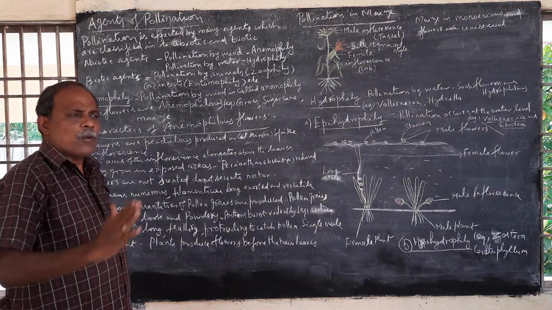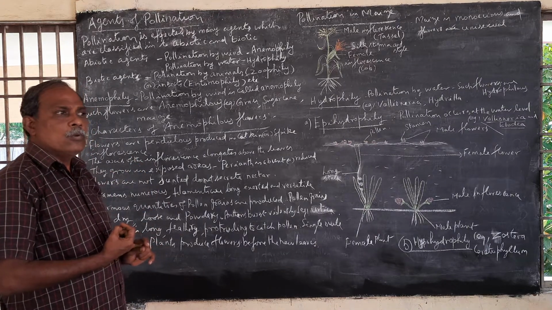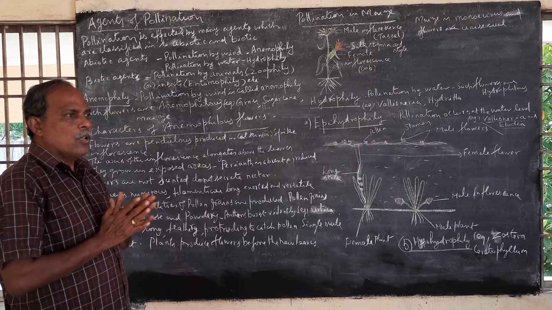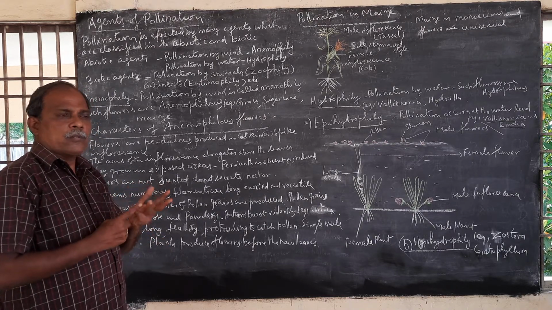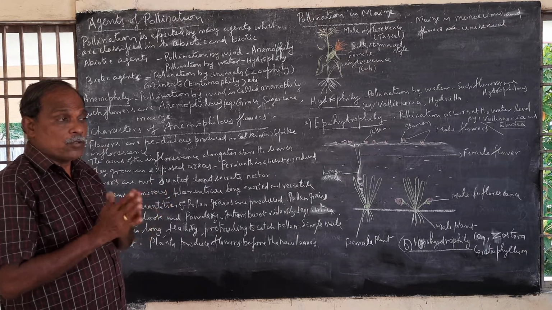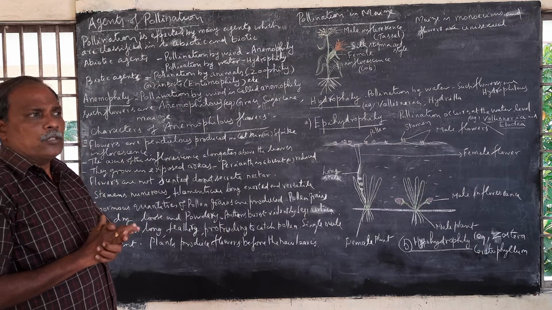Pollination. What is pollination? Transfer of pollen from the anther of a flower to the stigma, of the same flower or another flower. That's what pollination is. We have studied various types of pollination, self-pollination and cross-pollination. So now we are going to see about agents of pollination.